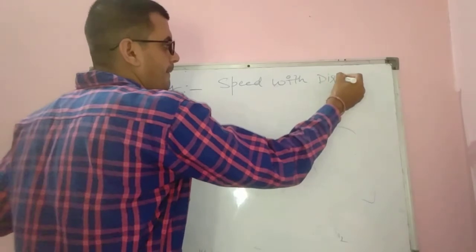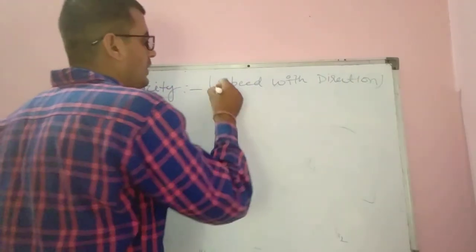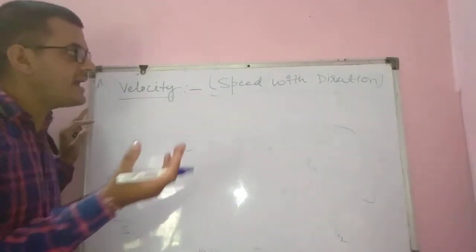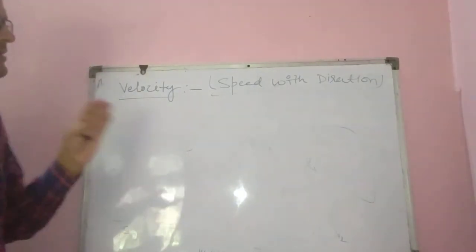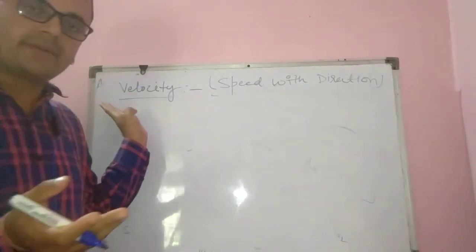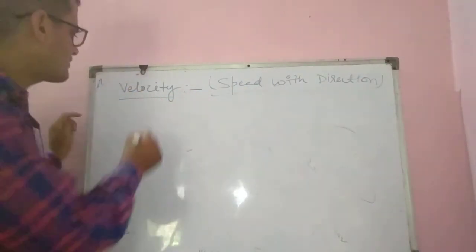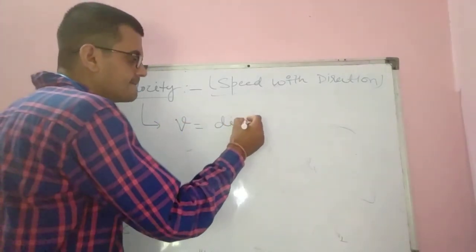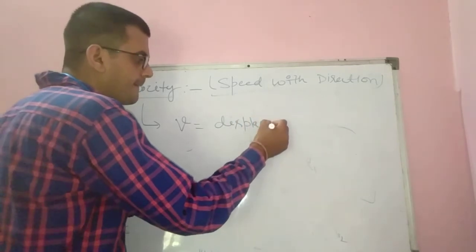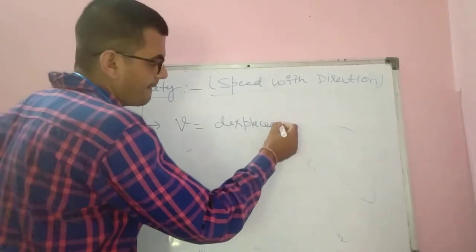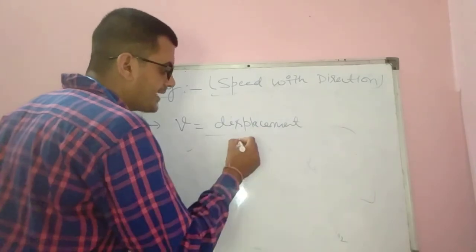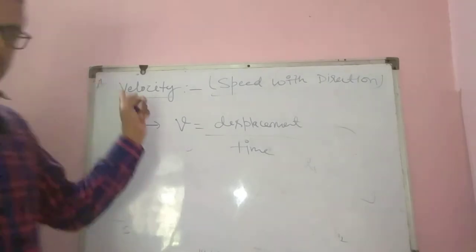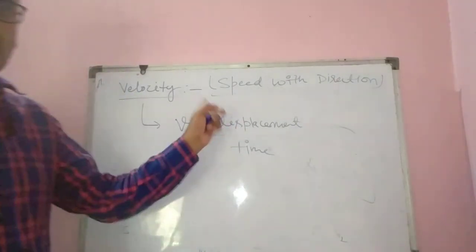When we add direction in speed, that becomes velocity. And in another term, velocity equal to displacement of a body per unit time. Displacement of a body per unit time is called velocity.